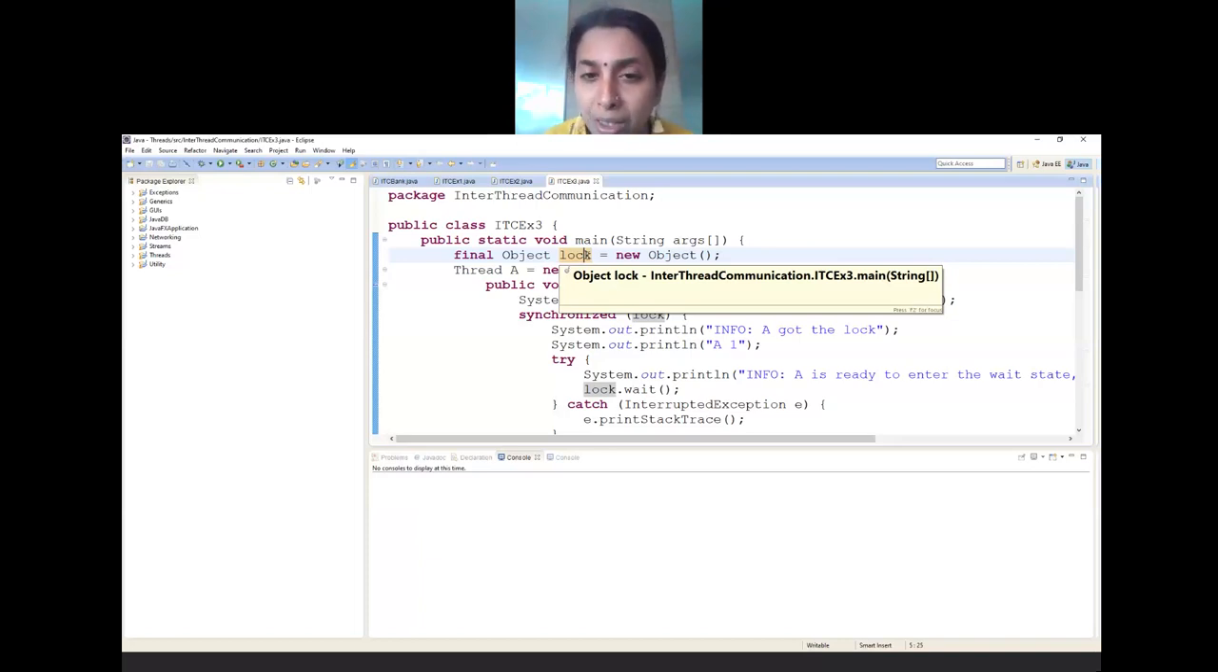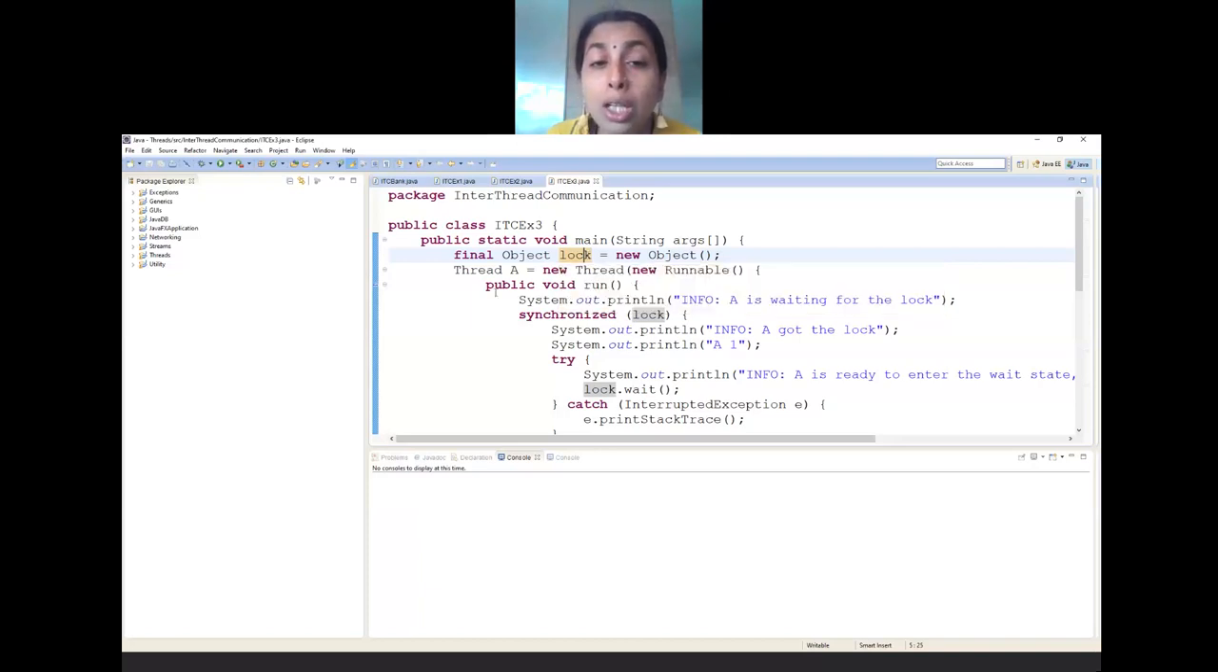So lock is nothing but the mutex that you have used in your simple interprocess programming in operating system. Similar to that, I have created one variable. For simplicity, I'm calling it a variable, but it is an object. I have created an object lock which comes under the Object class.